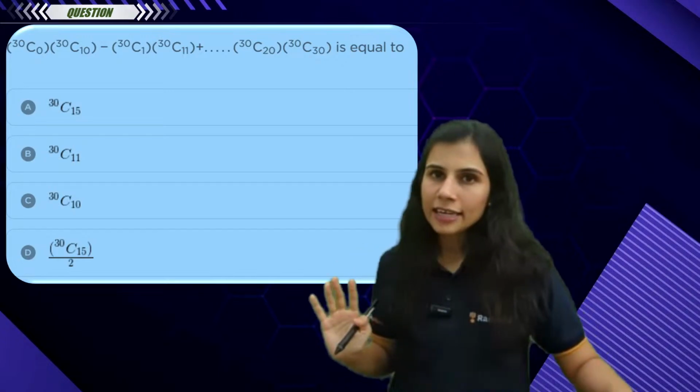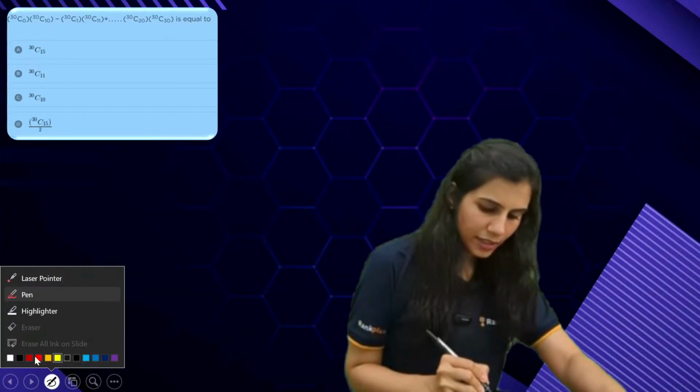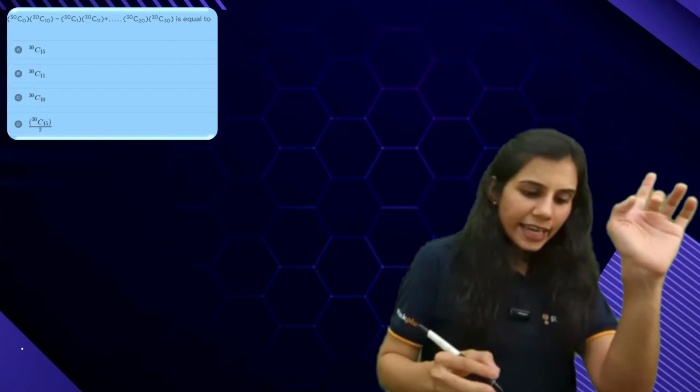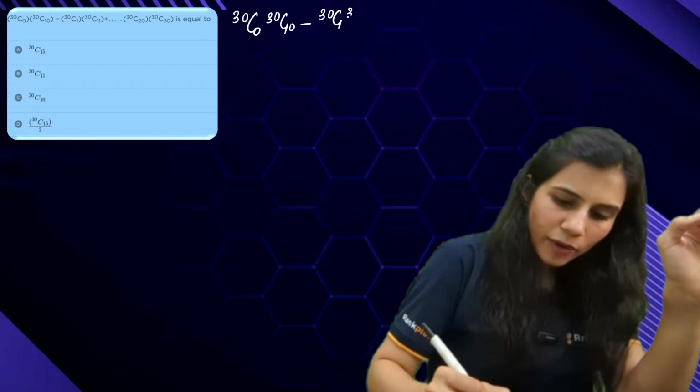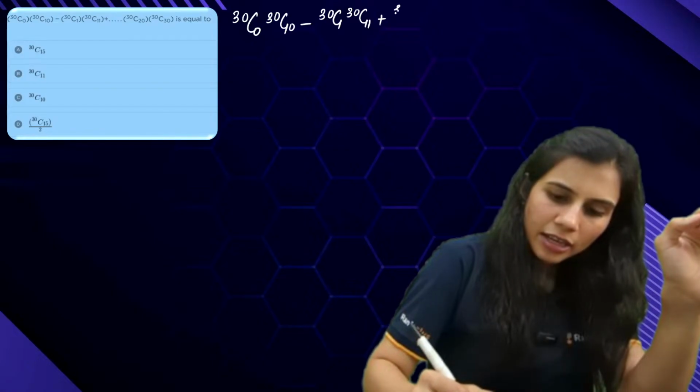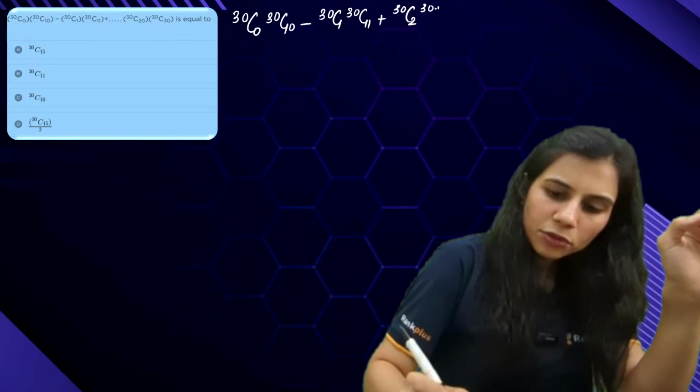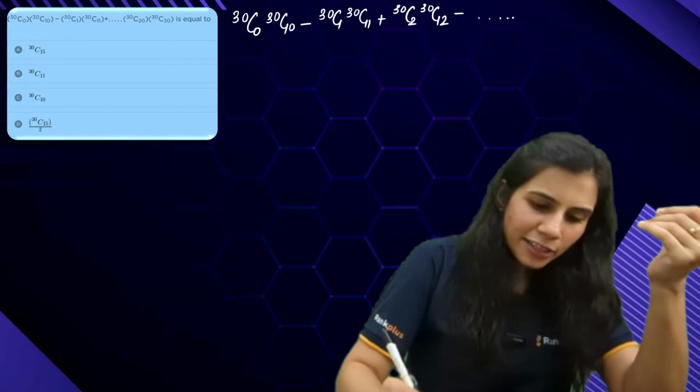For that, understand this question very carefully. It says 30C0 into 30C10 minus 30C1 into 30C11 plus 30C2 into 30C12, again minus, then plus, then minus, then plus, and so on.